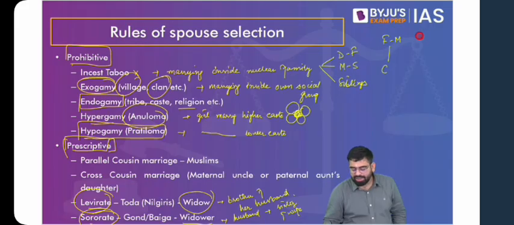Then you have your paternal uncle, their children. Then you can have your maternal uncle, children also, maternal and children, paternal and children. Now, do not get confused. I'll just make it simple for you.